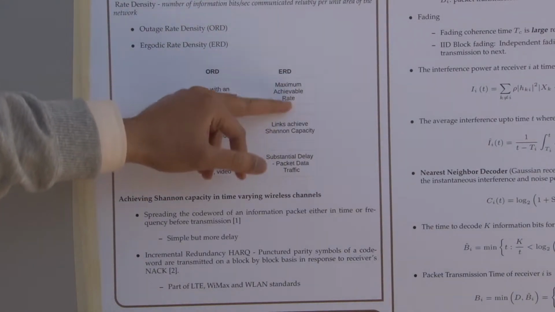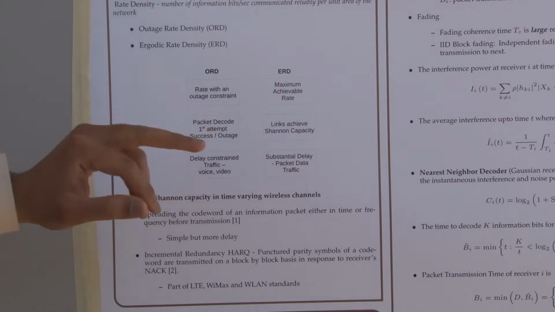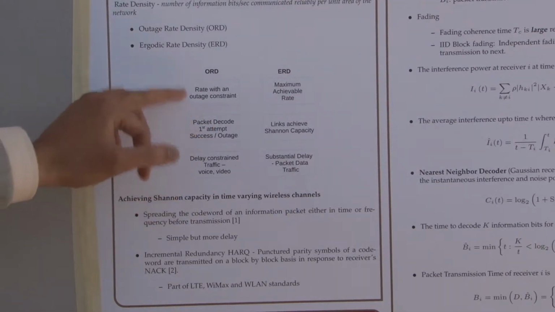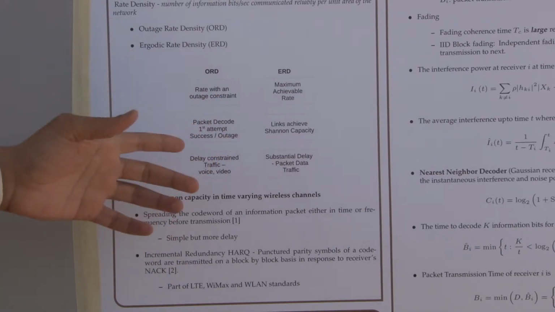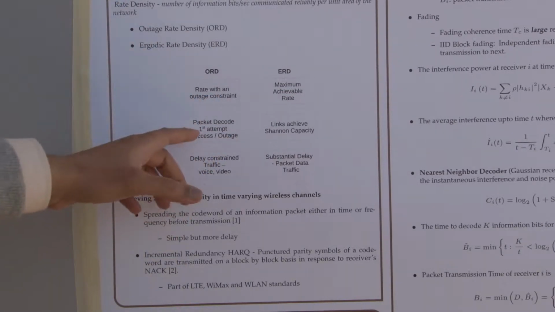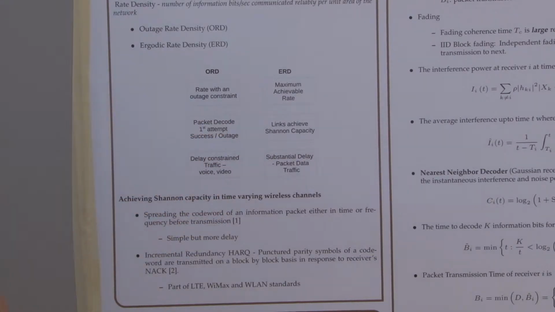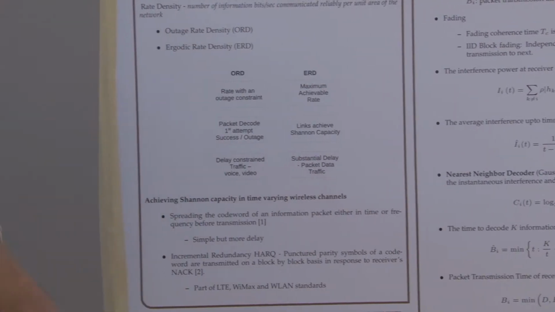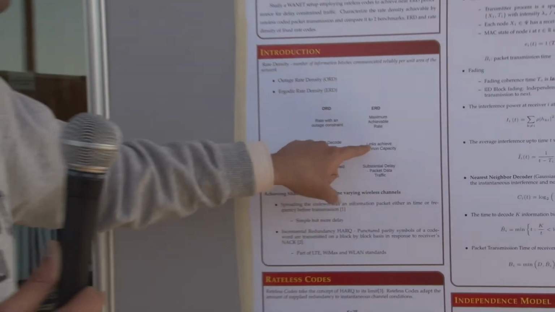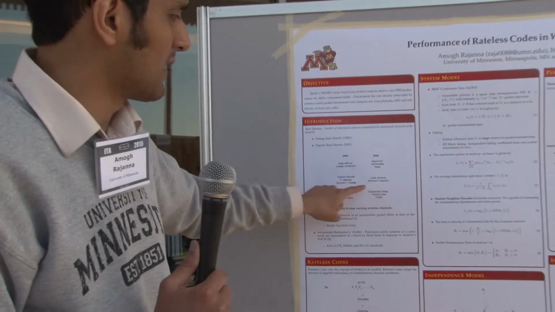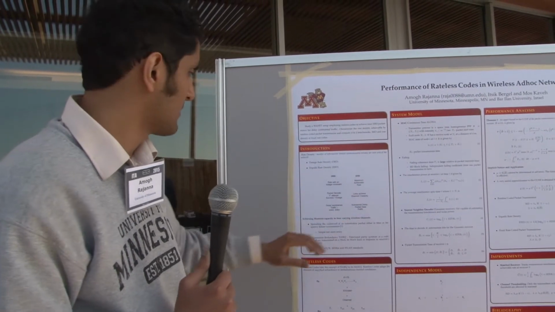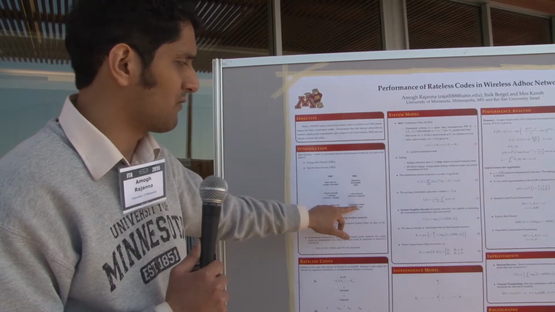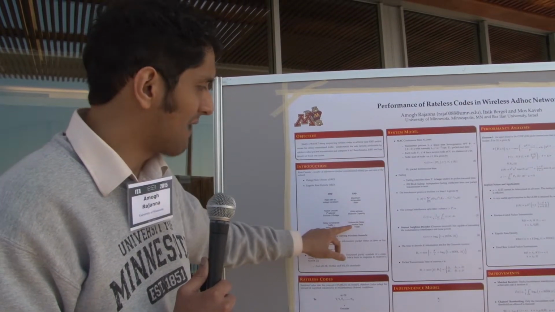ERD applies to the case where you can achieve the maximum achievable performance, the Shannon rate. In the ORD case, packets are transmitted on a first attempt basis. You transmit a packet and it is decoded. Otherwise, it goes into outage. You don't retransmit and you don't combine the packets again. Whereas the ERD metric is more applicable to cases where the links are able to achieve the Shannon rate. This is more suitable for packet data traffic, which is tolerant to delay, while ORD is more suitable for delay constrained traffic.